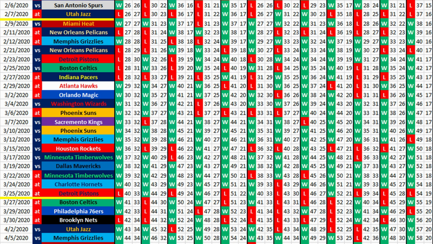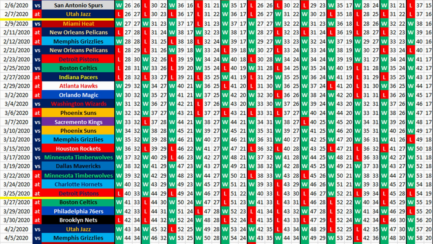Then we have a tough game against the Rockets, but that's at home, and then we have the Timberwolves, the Mavericks, the Timberwolves, the Hornets, the Pistons again. That is such an easy stretch from February 9th to March 25th. And if you look at this schedule, there's a lot of green in there.